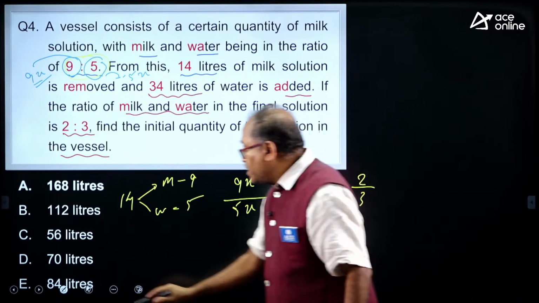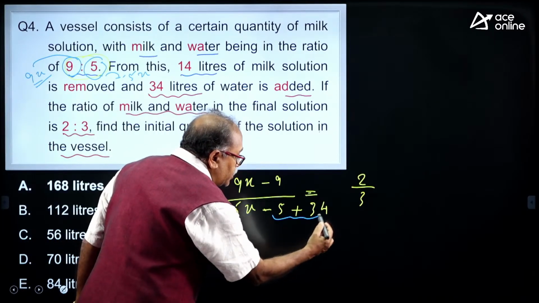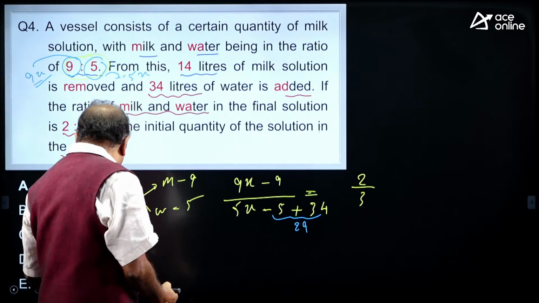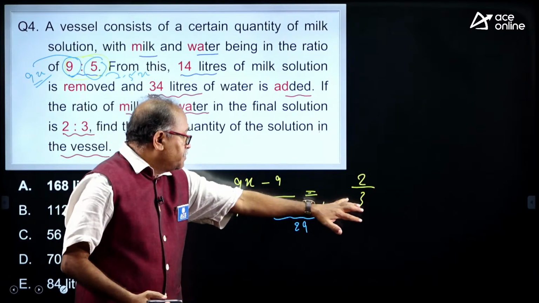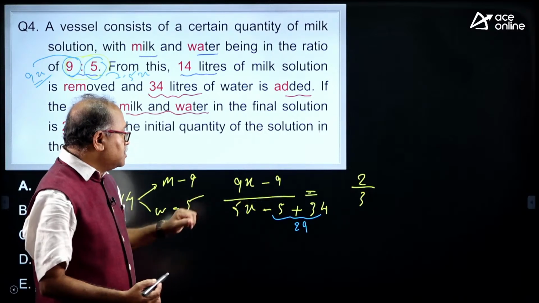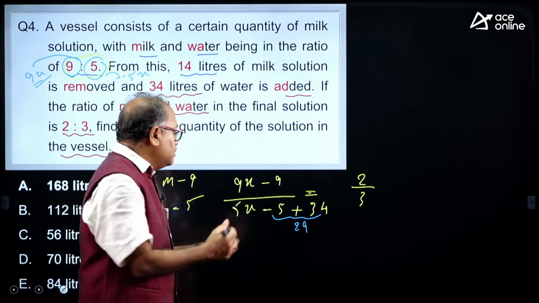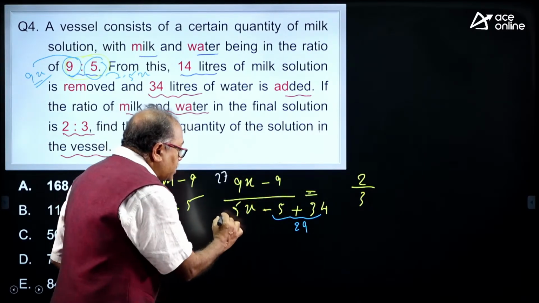Now, after that it is a simplification only. So, you can see this is 29 over here, then cancel this one. What happens when I multiply this by 3? 3 times 9 is 27, and 5 times 2 is 10 over here.